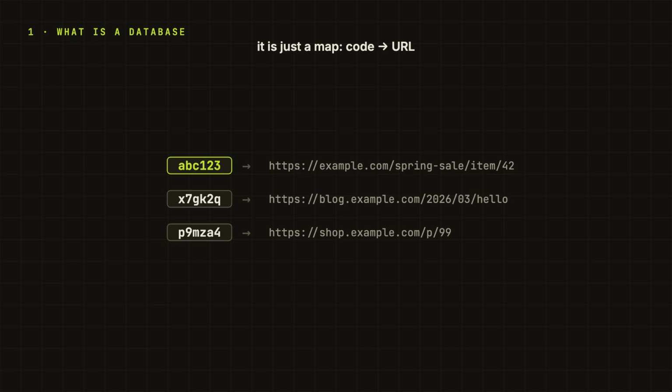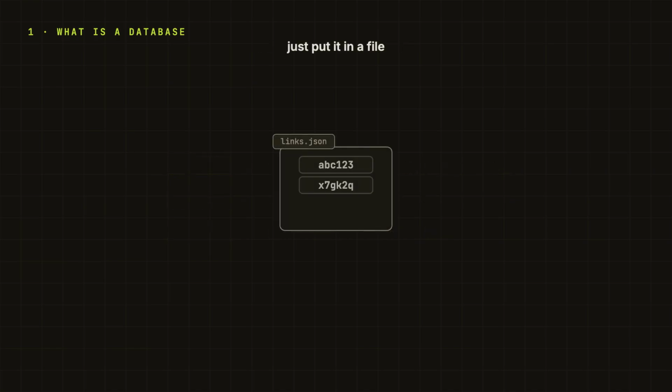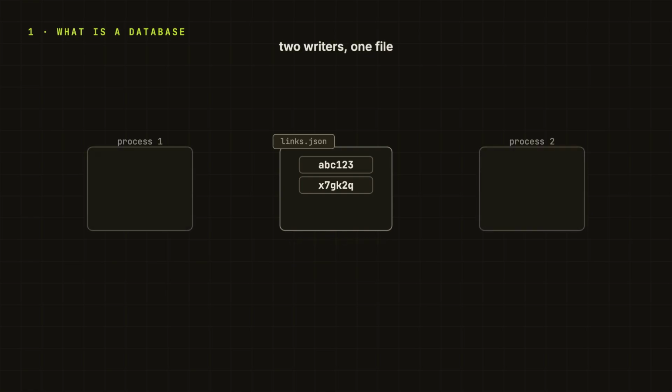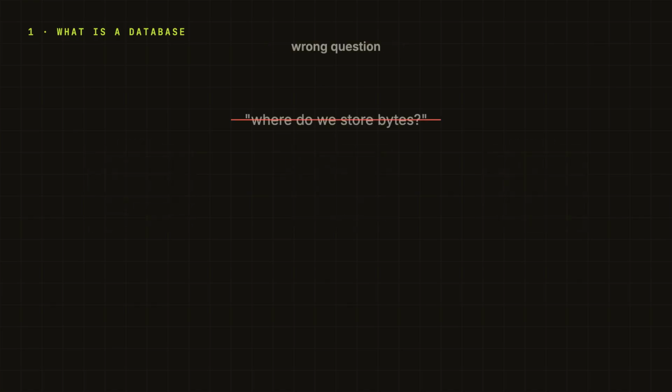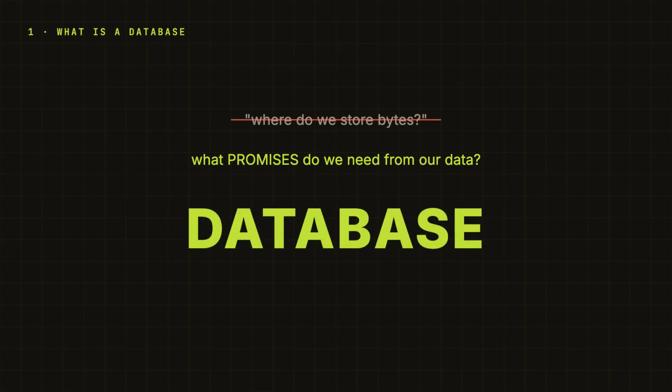So the first thought is completely reasonable. Put it in a JSON file, and honestly, for 5 links, it will work like charm. But now, two people create links at the same time. One process reads the file, another process also reads the same file. Both write back, and suddenly one person's link disappears. So the question is not where do we store bytes? The question is what promises do we need from the thing holding your data? That thing is basically the database.